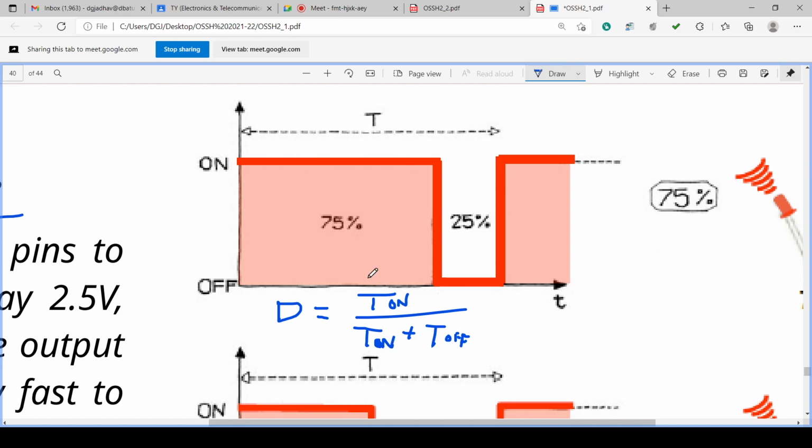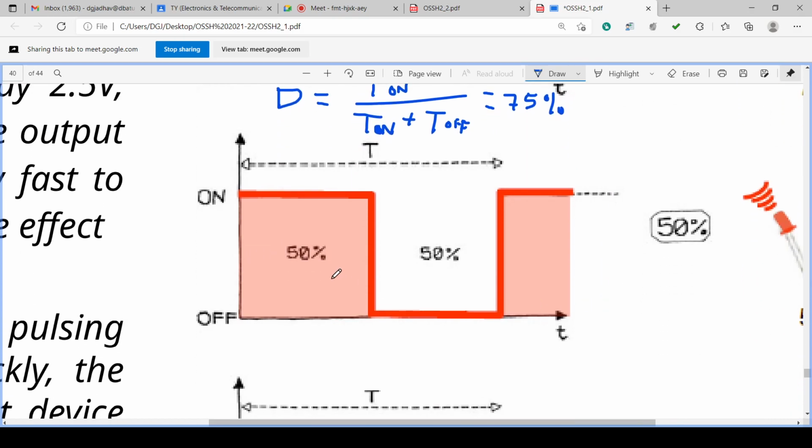What will be the duty cycle here? First case, T on is 75% of T and T on plus T off is 100%. So it is 75% duty cycle. 75 divided by 100, 0.75. It is 0.75 or 75%. Similarly, the on period is 50, on plus off is 100. It is 50%.